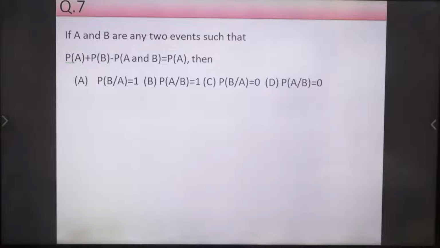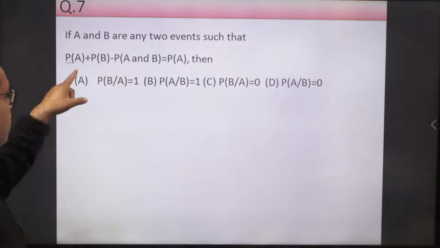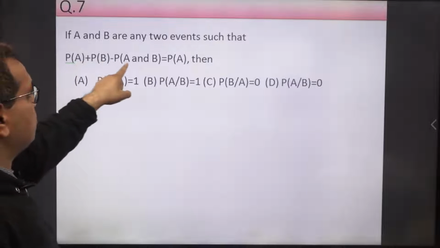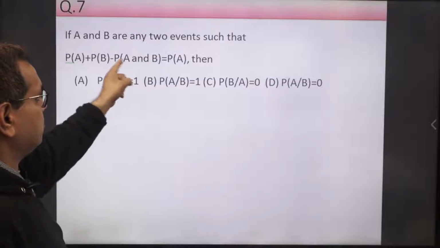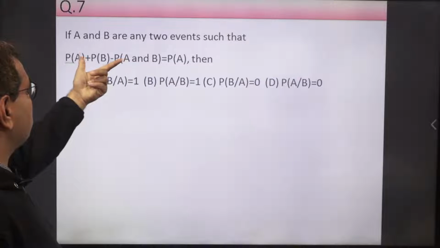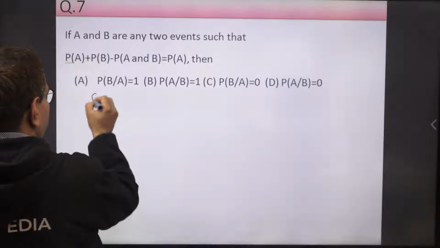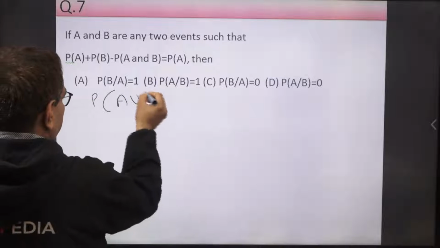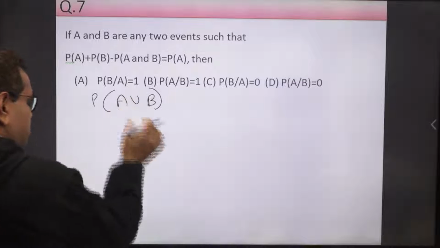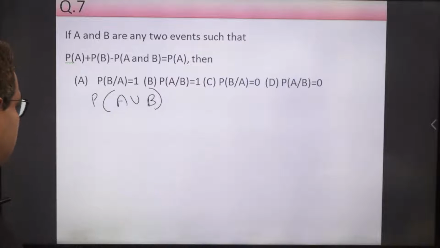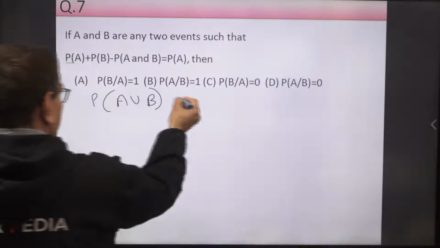Okay, so let me explain you the solution. You know, probability of A plus probability of B minus probability of A and B. A and B का मतलब A intersection B. This is the formula for probability of A union B. What is this left side? This is just probability of A union B. Okay, we know addition rule. P(A union B) is equal to P(A) plus P(B) minus P(A intersection B). And this is equal to probability of A.